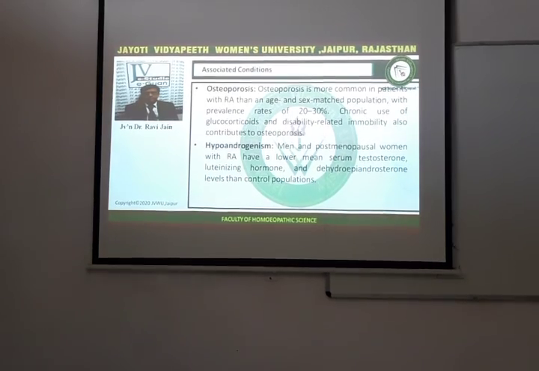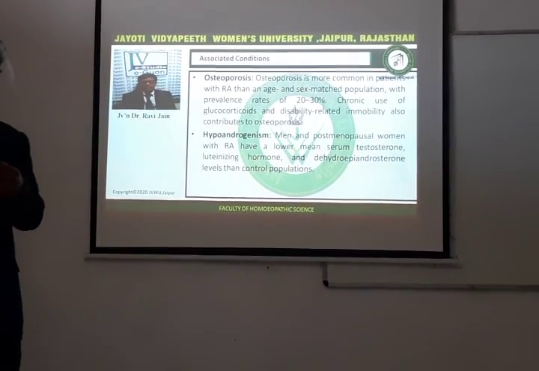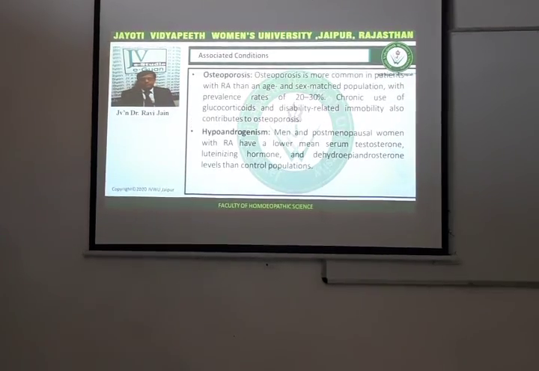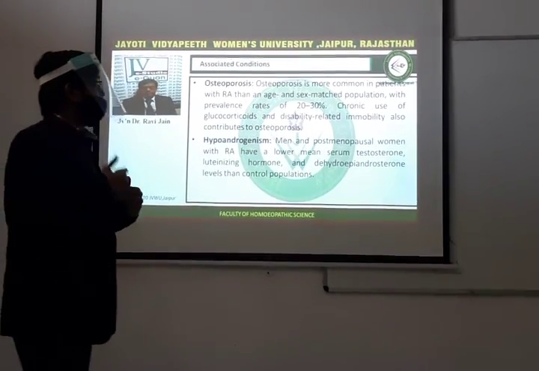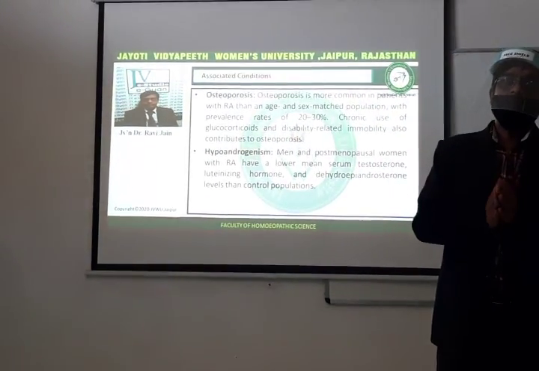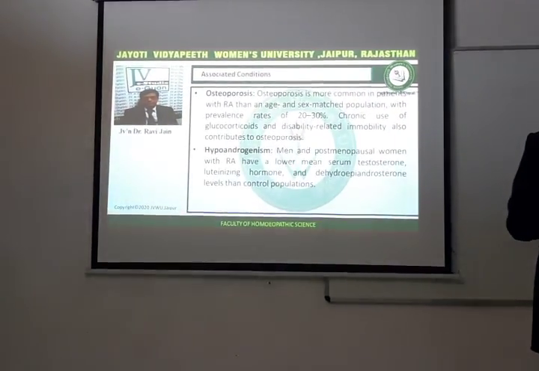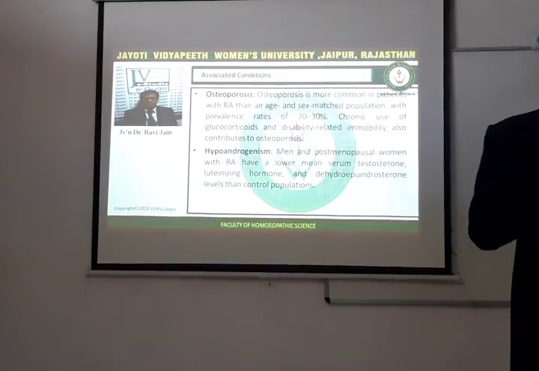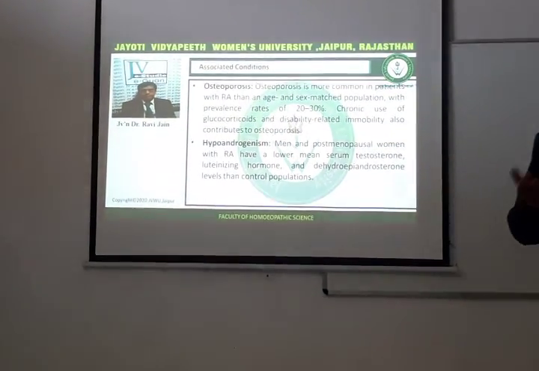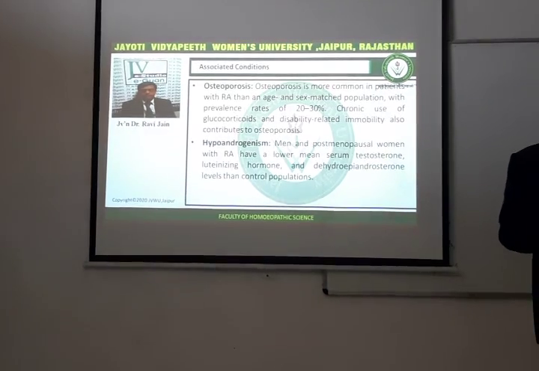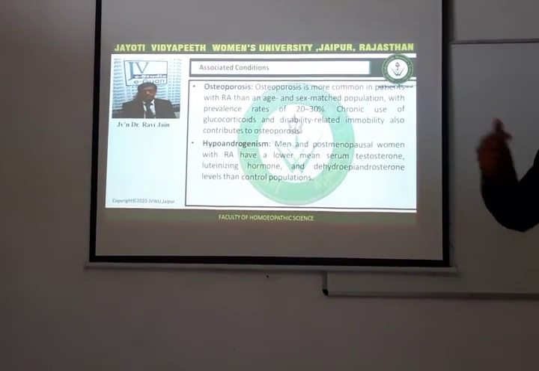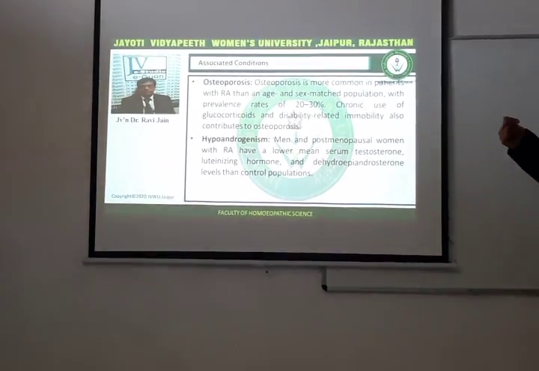This is also an important feature that is associated with rheumatoid arthritis. Osteoporosis is more common in patients with rheumatoid arthritis than in age and sex matched controls. Means if a person at a particular age and sex is having rheumatoid arthritis, and at the same age another individual who is not having rheumatoid arthritis is taken, then the patient with rheumatoid arthritis is more prone to developing osteoporosis.